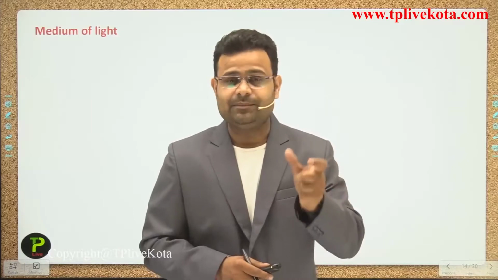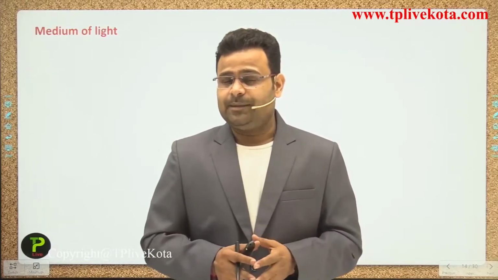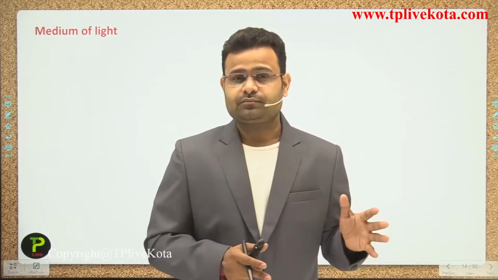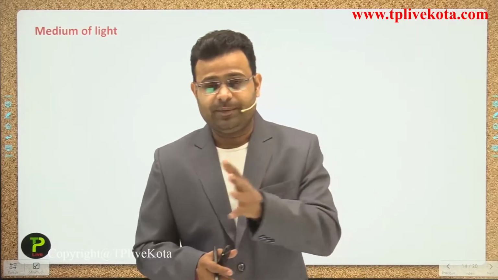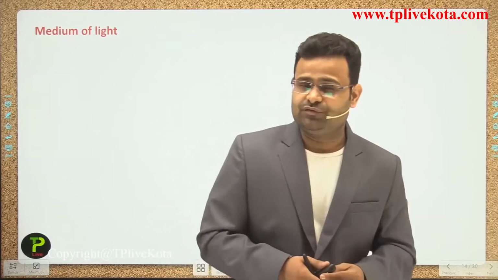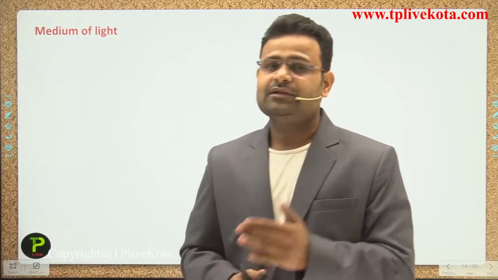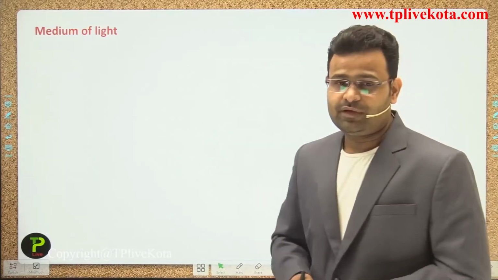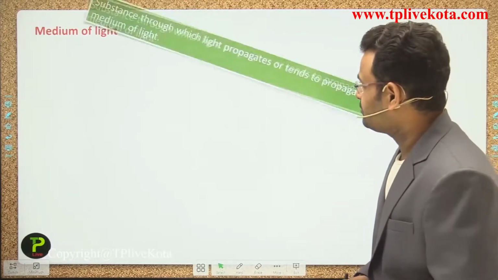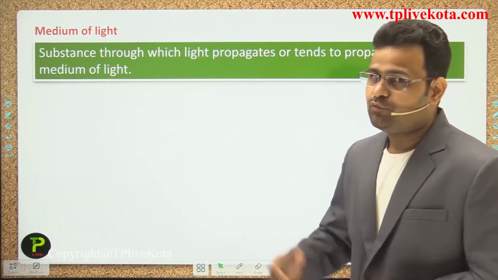So there is some problem appearing due to the medium, meaning the medium does not allow the light to travel along its path. So on the basis of visibility we can divide the medium of light into three parts, guys. First of all, what do you mean by the medium?